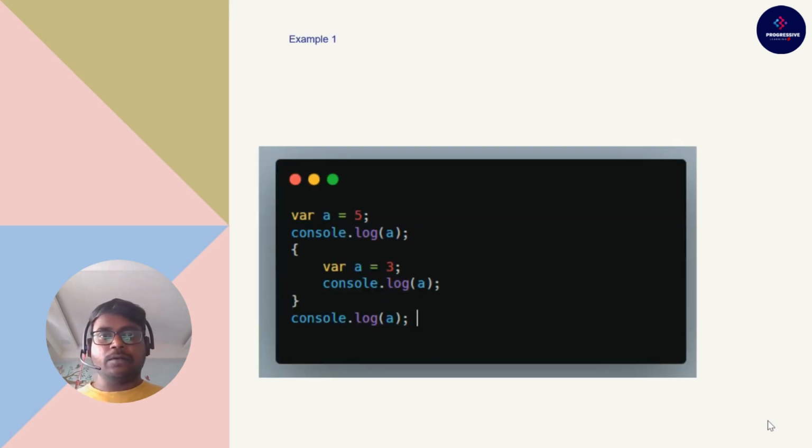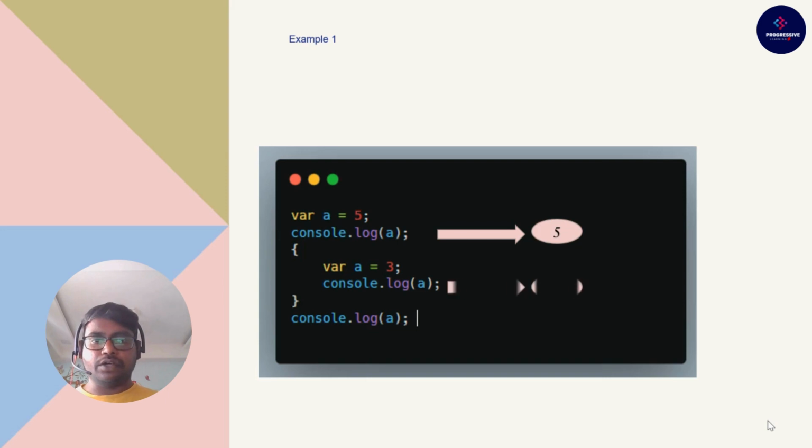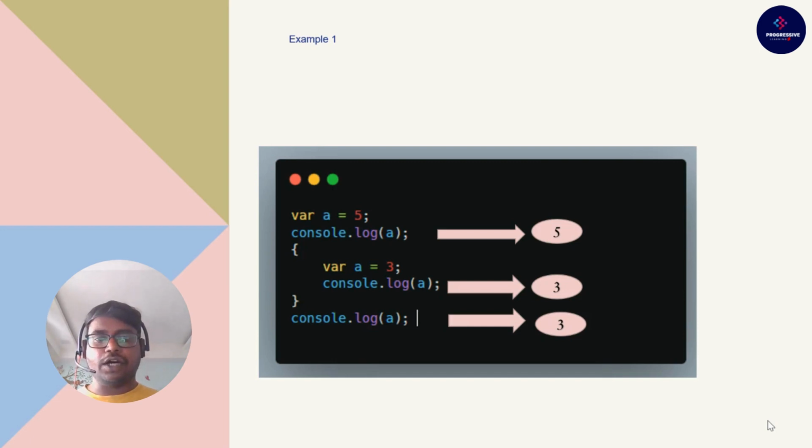So here is the example. Try to pause the video and guess the answers. The answers would be very simple, but you might be tricked in some places. Because var is declared and then you're calling console log below it, the answer should obviously be 5. Here I have provided a block scope for the variable. As you know, var is not block scoped, so the next console log will be 3, because the above variable a will be overridden with the value we have defined. Hope your answers are correct.